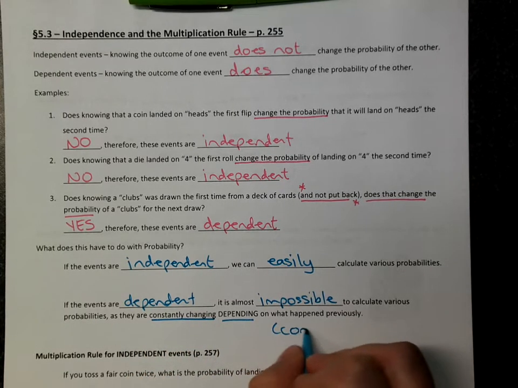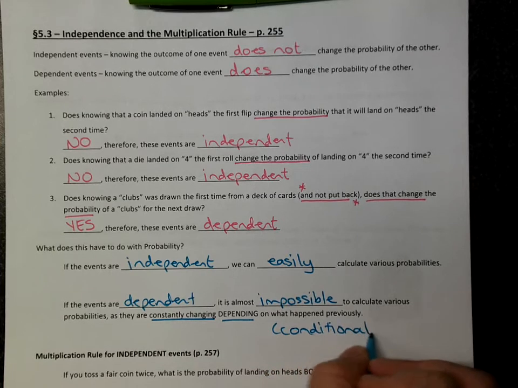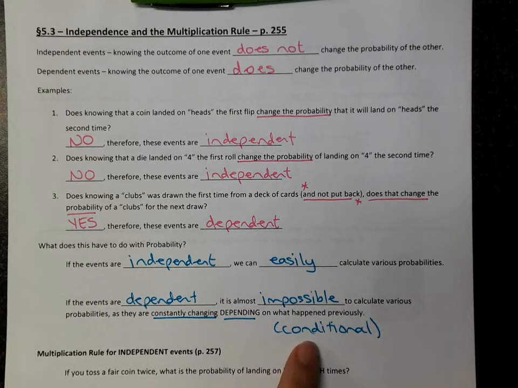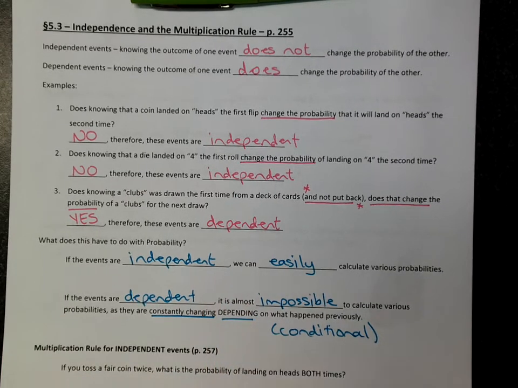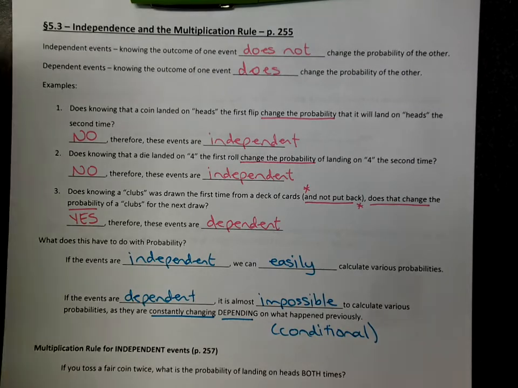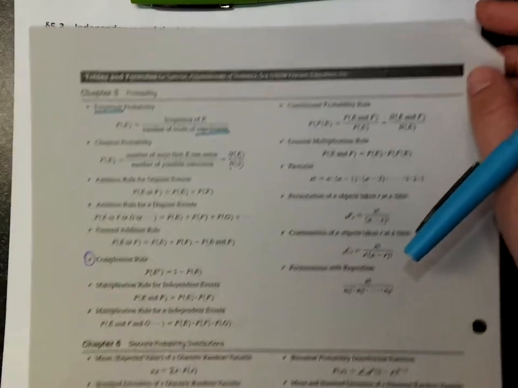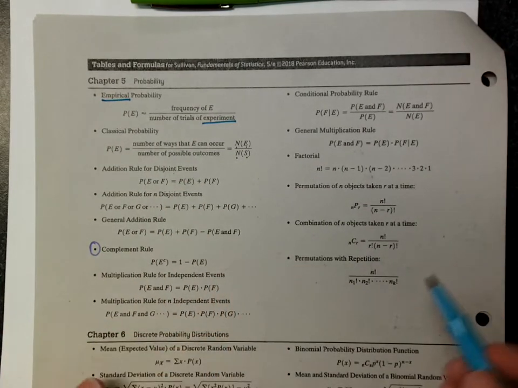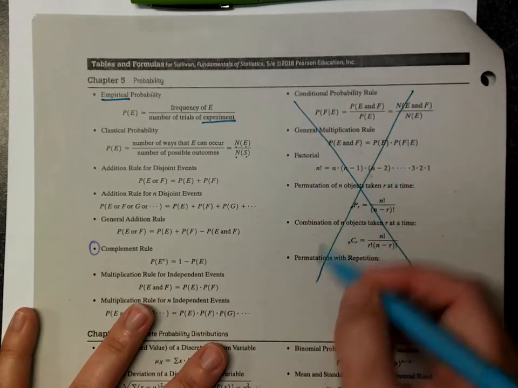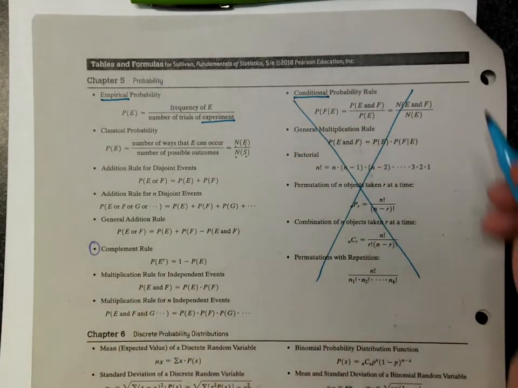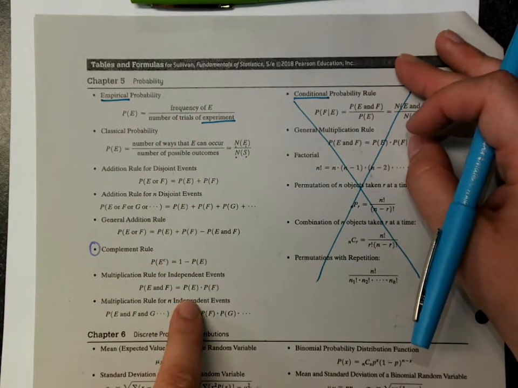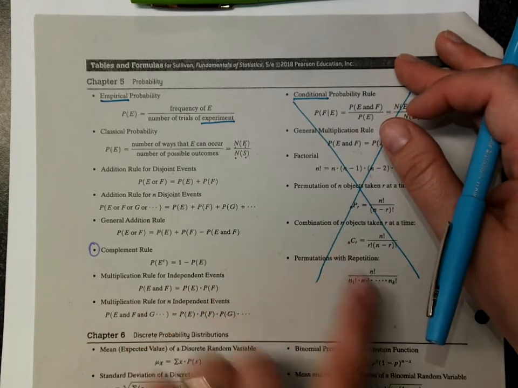This is called conditional probability, which is, again, if you were to take a standalone probability course, you would study conditional probability. It's much more complicated than independent probability. So if you look on your formula sheet, we're studying everything on the left-hand side of Chapter 5. We are not studying anything on the right-hand side because it's about conditional probability, and we don't go there. So for our course, we're only keeping to independent events. As you can see here, we're not getting into conditional events.